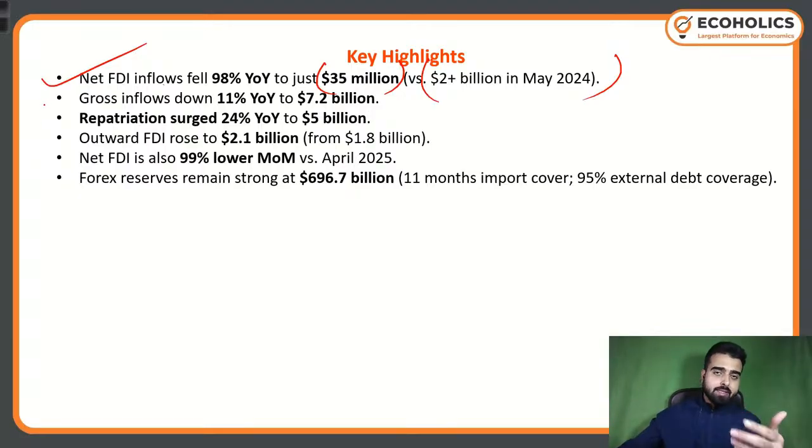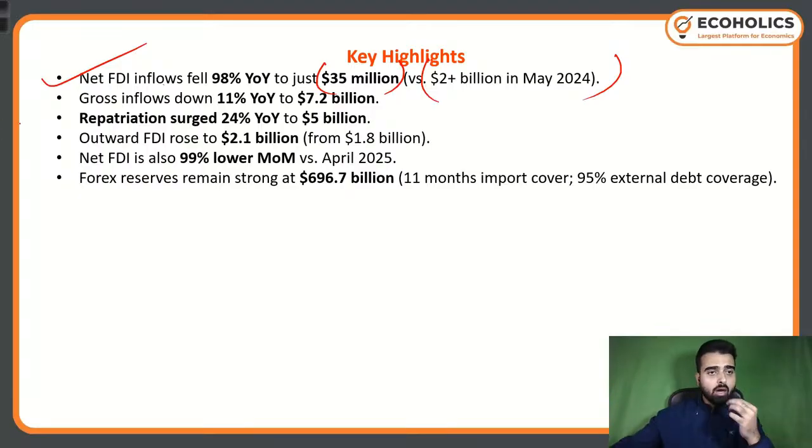So as I said, the data is there. Okay? As I said, they will be framing questions from a particular topic if any data in context of that topic is in news. But this data is something, any other kind of data can also be in news, but this data is extremely important because you see the decrease. It must have created havoc in the departments and in the RBI, that this decrease is significant. 98% year on year decrease. It used to be in billions, now it is in millions.